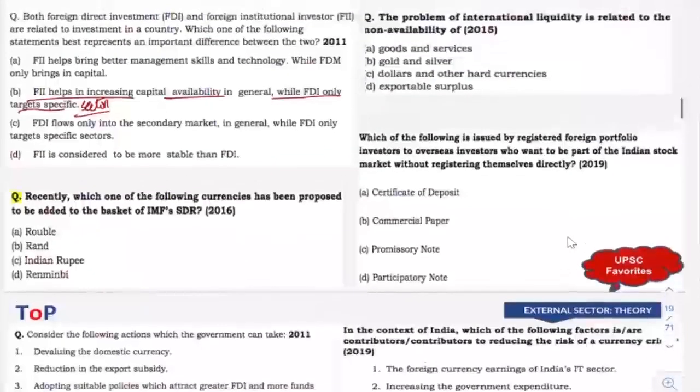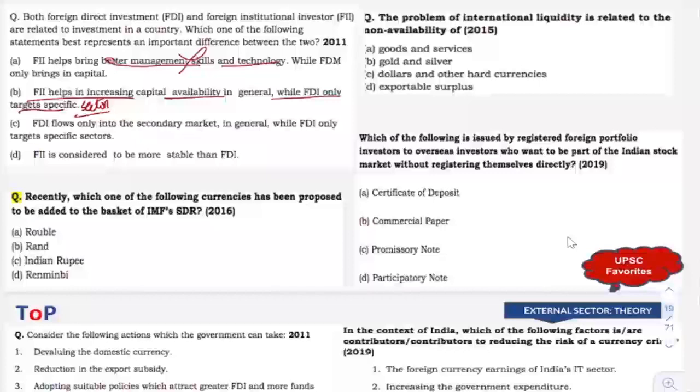Okay, so the first option given here is both foreign direct investment and foreign institutional investment. First statement is foreign institutional investment helps bring better management skills and technology. Now that is wrong, because FII do not bring management skills, they do not bring technology. So that statement can be eliminated very easily. Now FII helps in increasing capital availability in general.